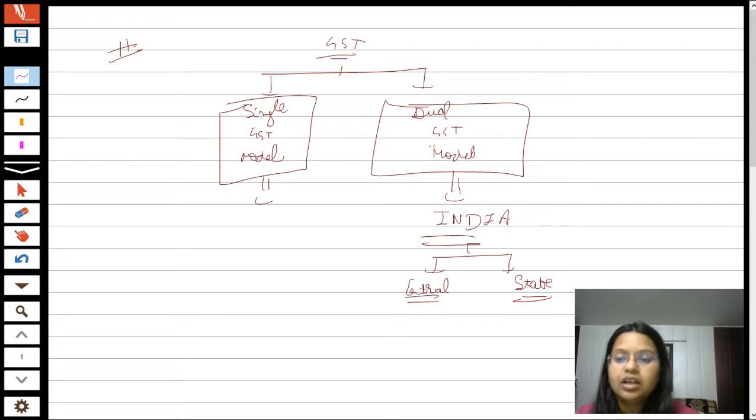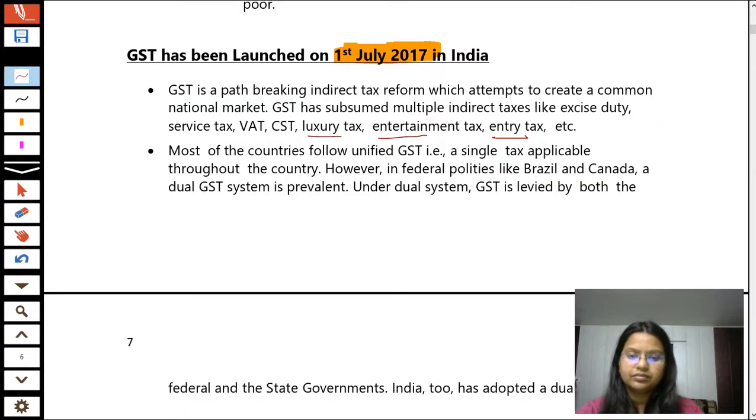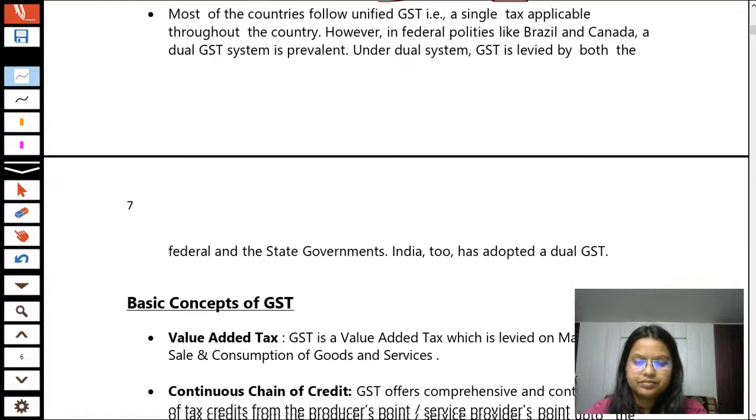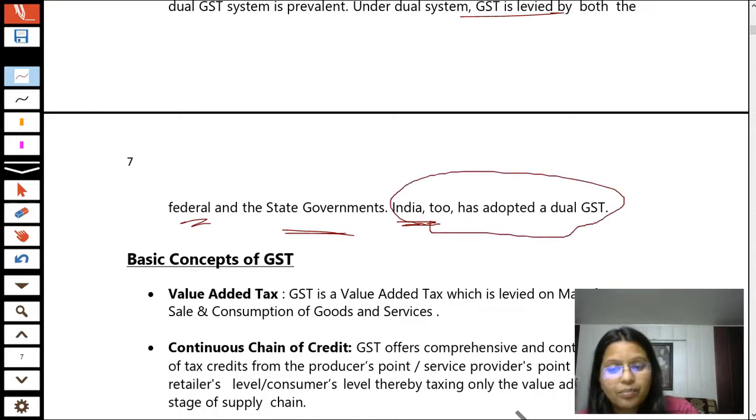For example, if the GST rate of a product is 18%, it means 9% is taken by the central government and 9% is taken by the state government. Okay, good. So under dual GST, GST is levied by both the federal and the state governments. India too has adopted a dual GST.